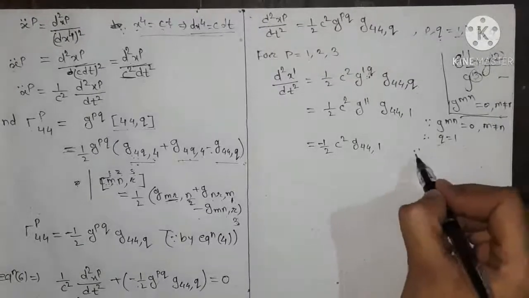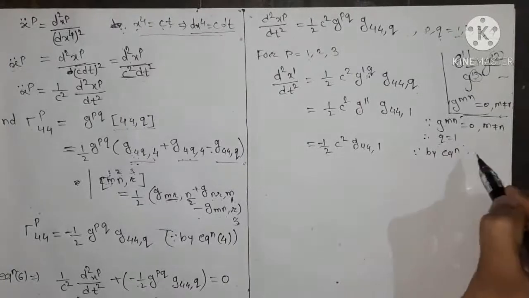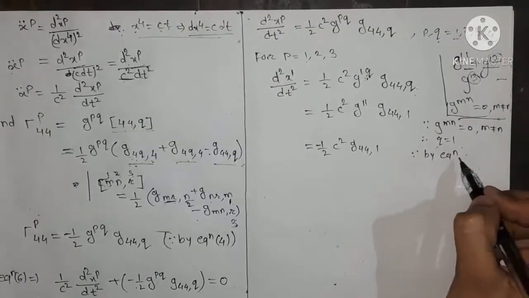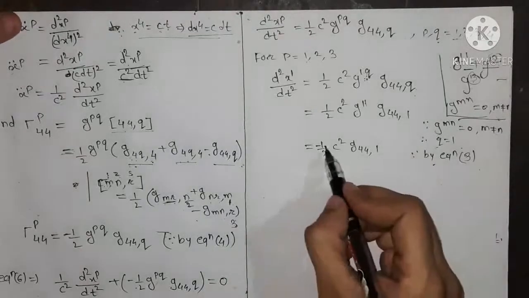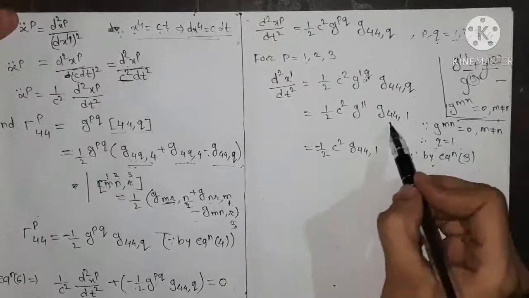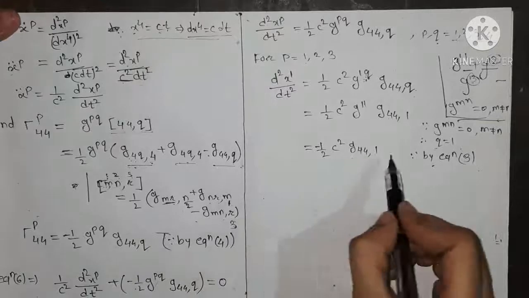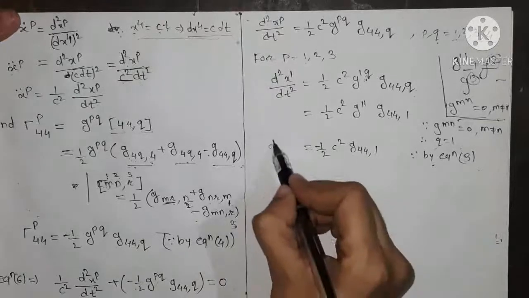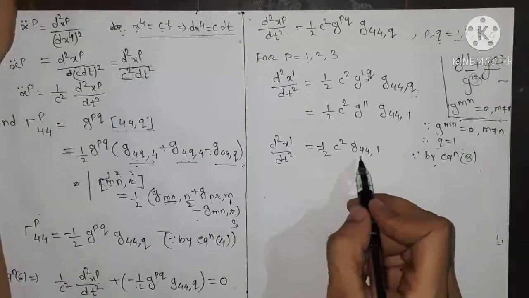because by equation 3 we have g11 equals minus 1, and we write this g11 as minus 1. We are not taking the value of g_44,1, so d²x1/dt² is equal to this.